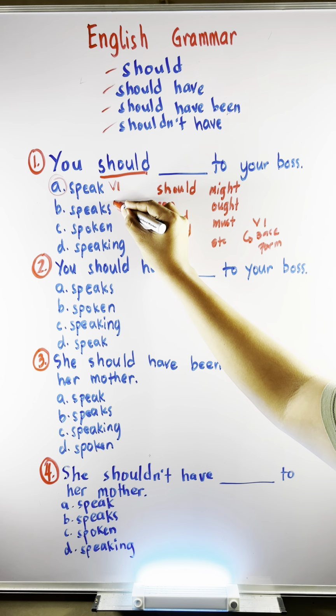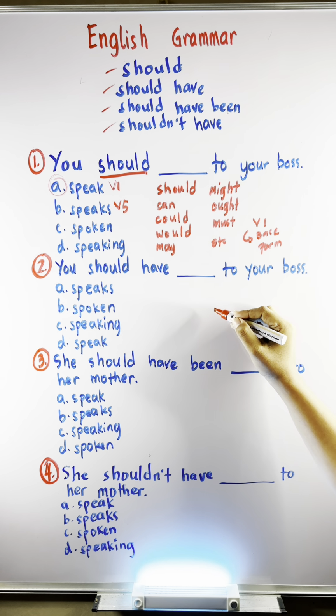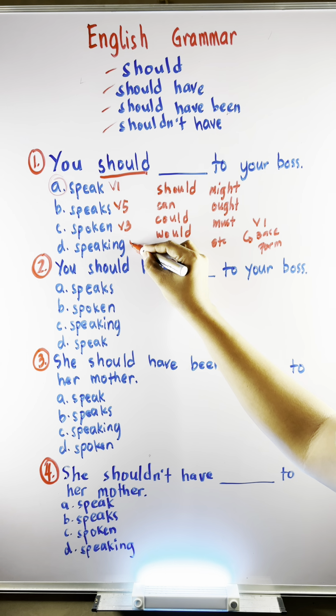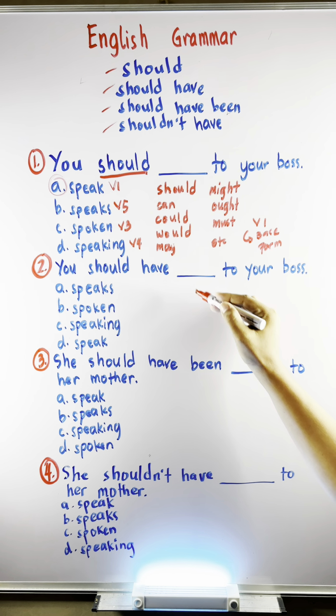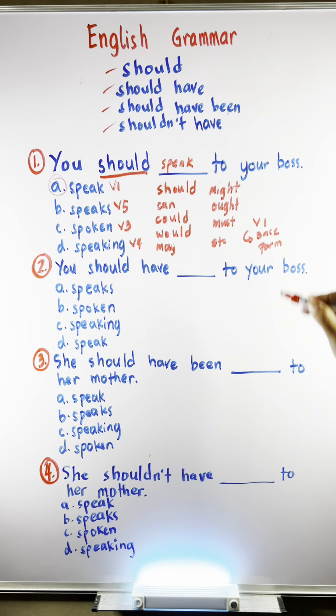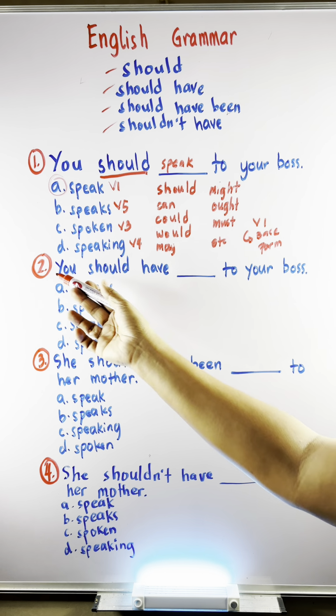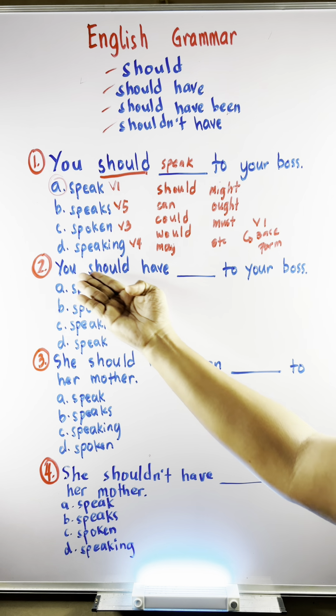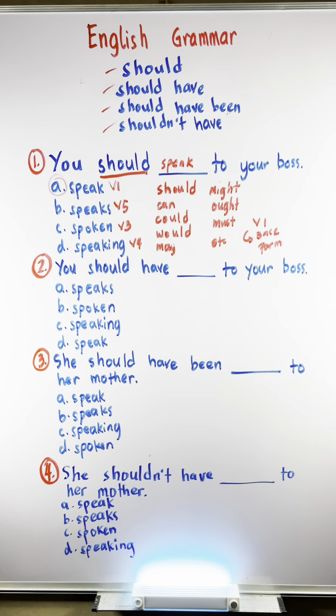Speaks is verb 5, while C, spoken, is verb 3, and letter D is verb 4. The answer is A. You should speak to your boss. Remember, modal verbs plus the base form of the verb, or what we call the verb 1.